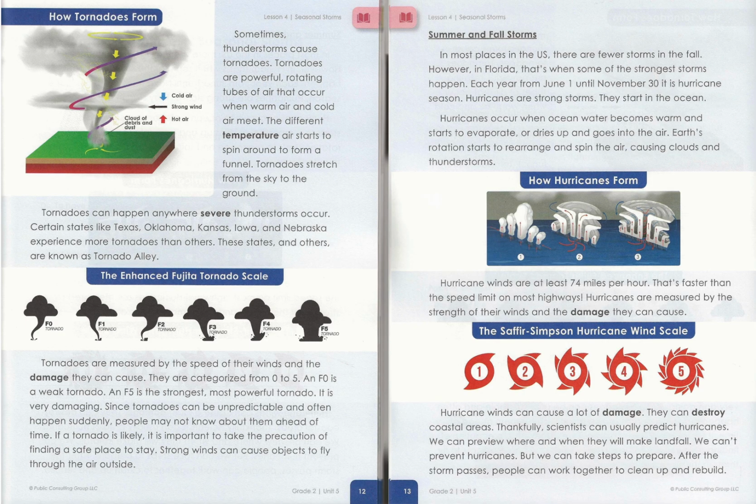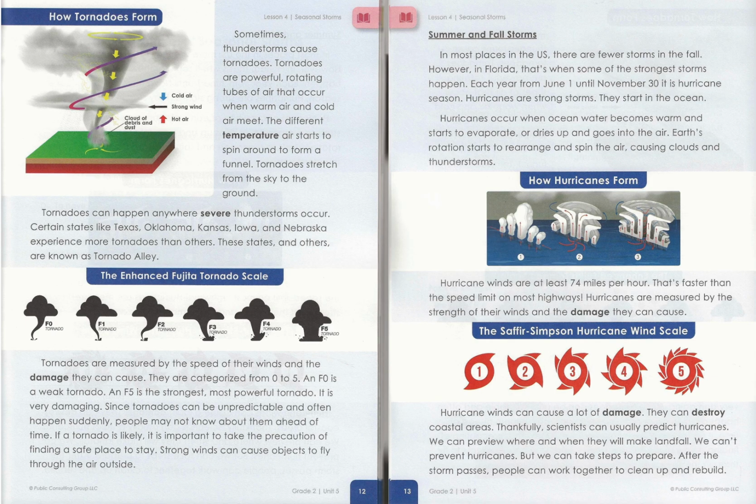Tornadoes can happen anywhere severe thunderstorms occur. Certain states like Texas, Oklahoma, Kansas, Iowa, and Nebraska experience more tornadoes than others. These states and others are known as Tornado Alley.